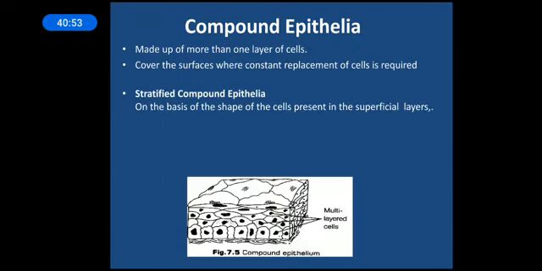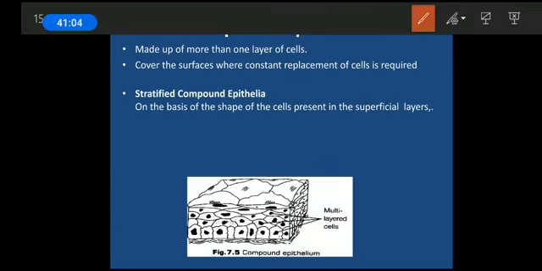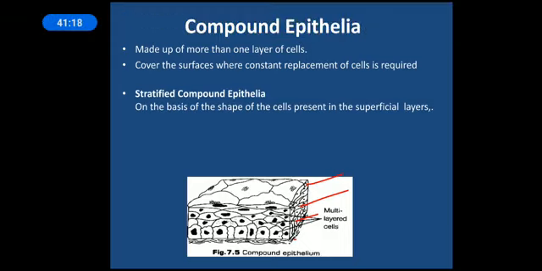Next is the compound epithelia. When I say compound epithelia, it will be consisting of multiple layers. Here you can see this is layer 1, layer 2, layer 3. So different layers of epithelium cells are observed, and hence it is also called stratified. So this compound epithelium is also called stratified epithelium, made up of more than one layer of cells, and it covers the surfaces where constant replacement of cells is required.